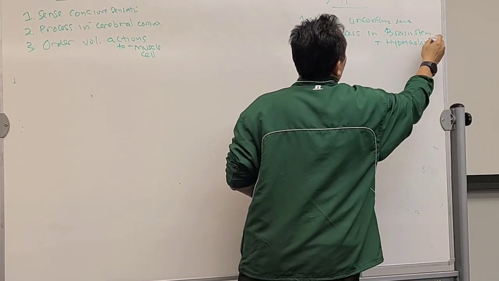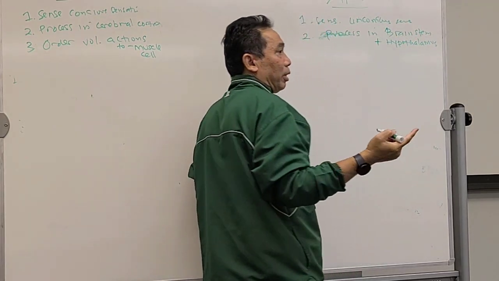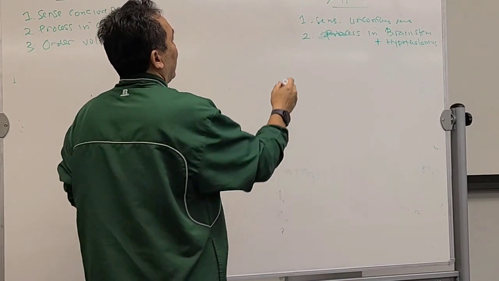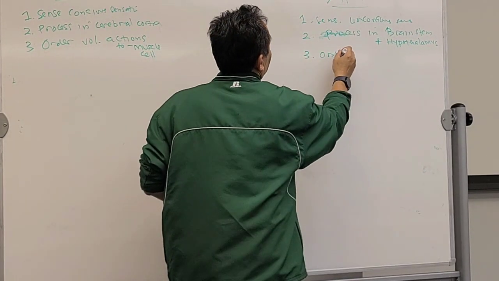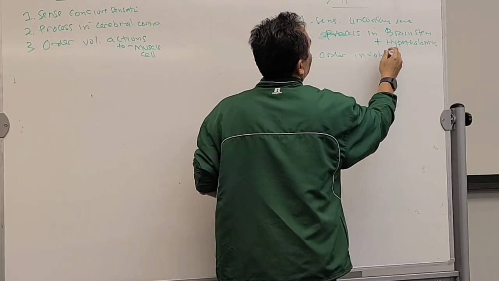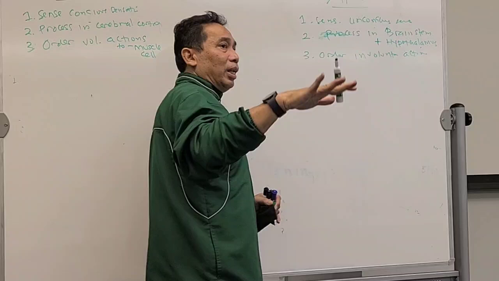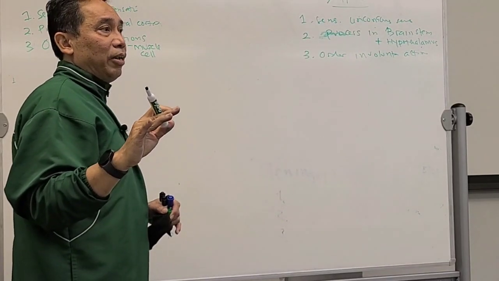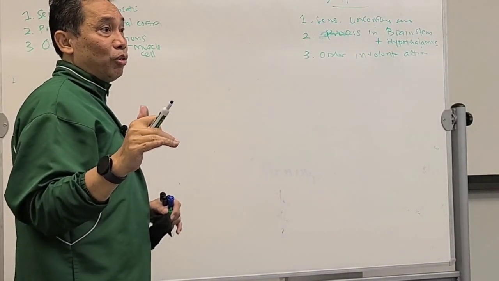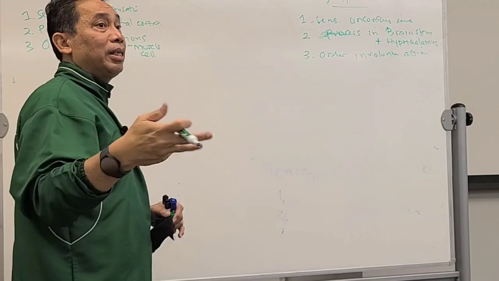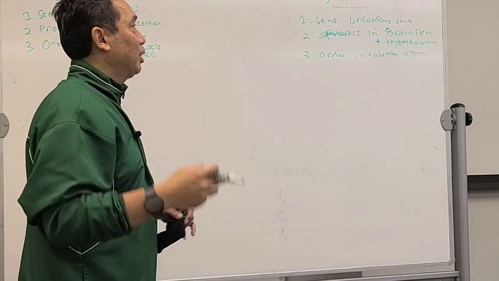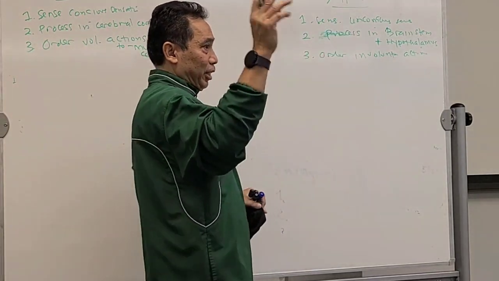Okay, hypothalamus mostly for endocrine system. Okay, and then order involuntary action. It's going to be to the 4 involuntary effectors, which are smooth muscle, cardiac muscle, exocrine gland, and endocrine gland, right? That's going to be ordered by ANS. You got this one first.